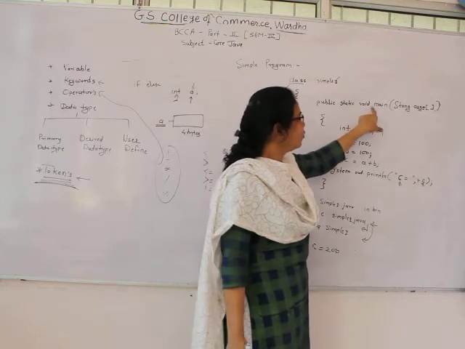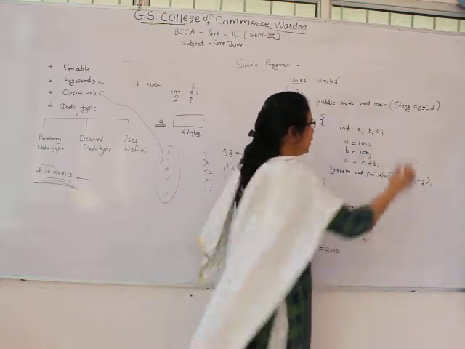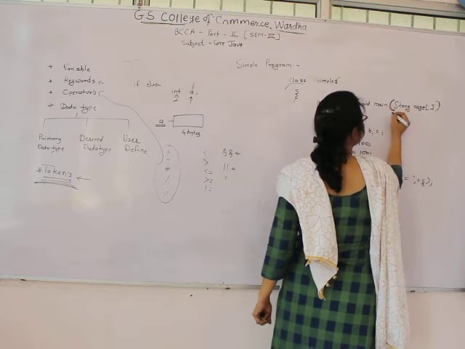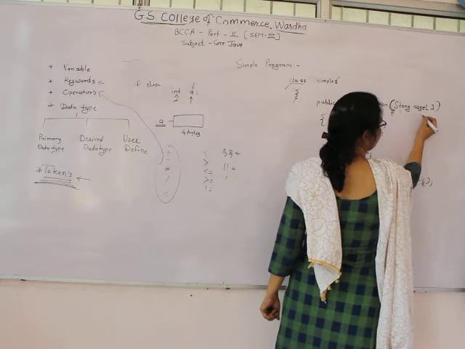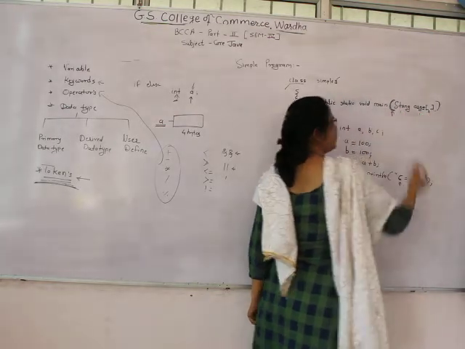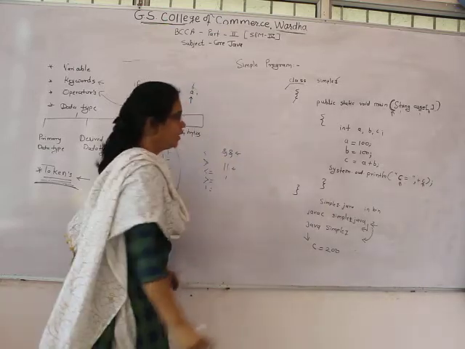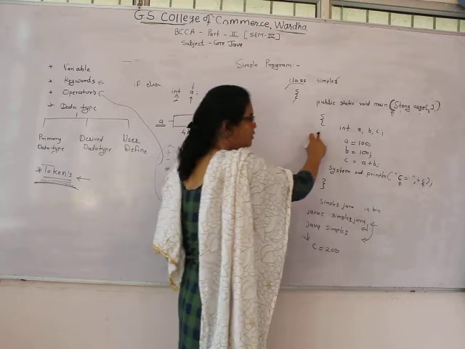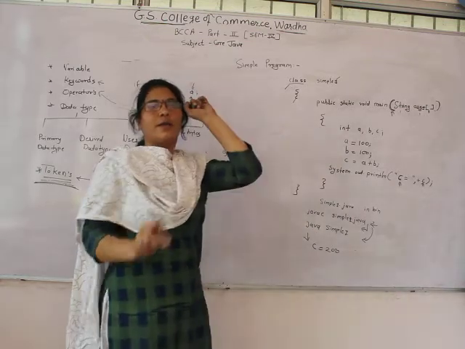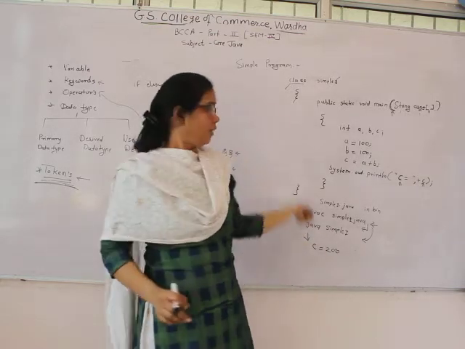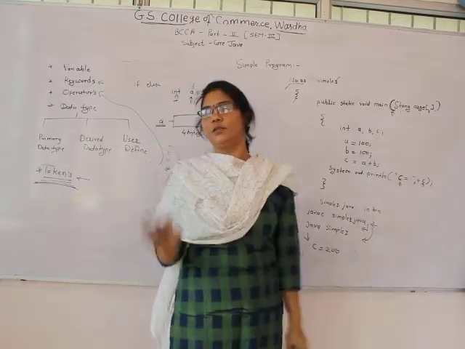Main, this bracket also is a special symbol, then string, args, this bracket is also a token. Here a is a token, int is a token, this curly brace is also a token. So each and every individual part in this program is a token.